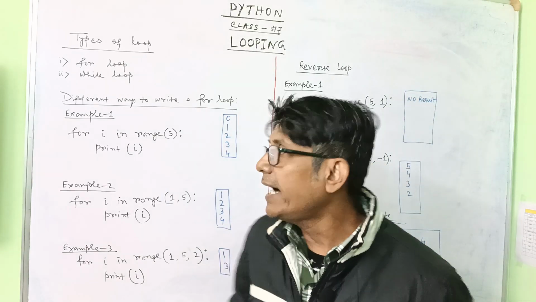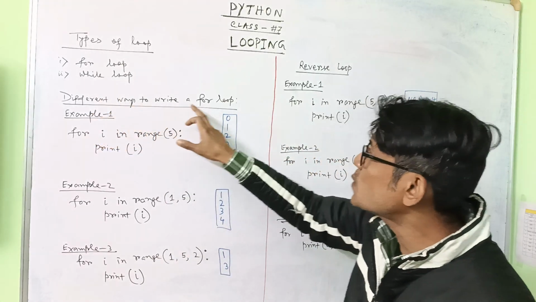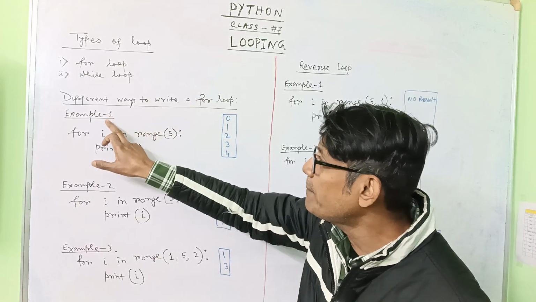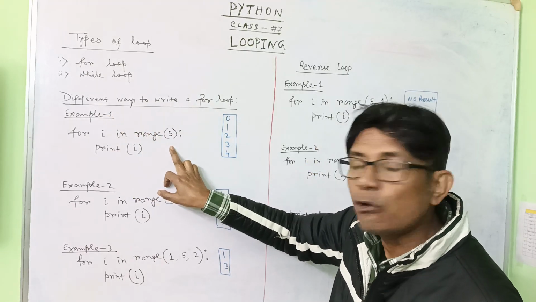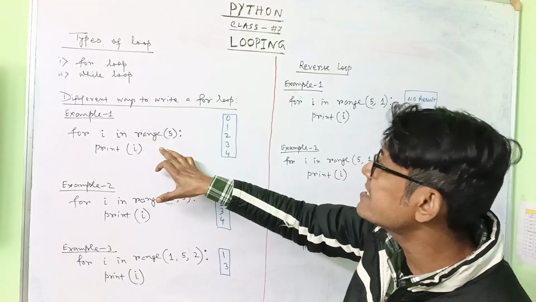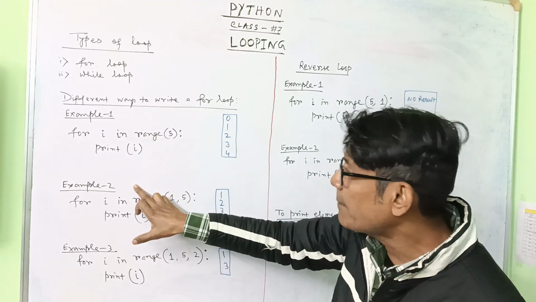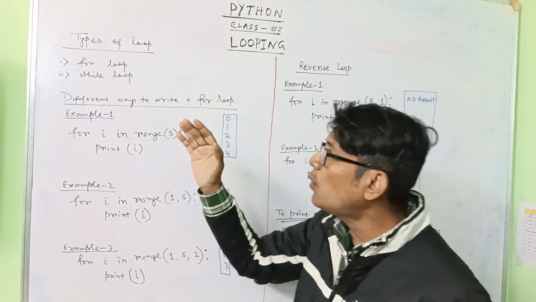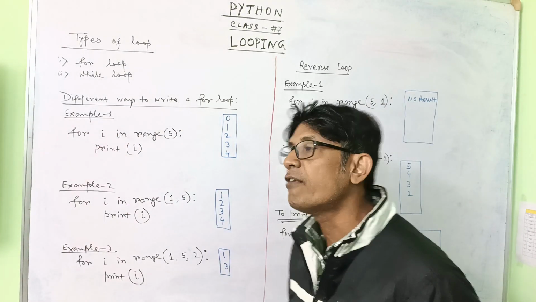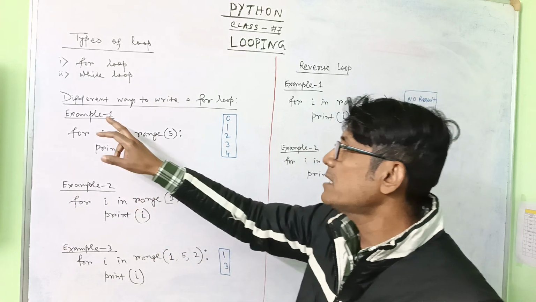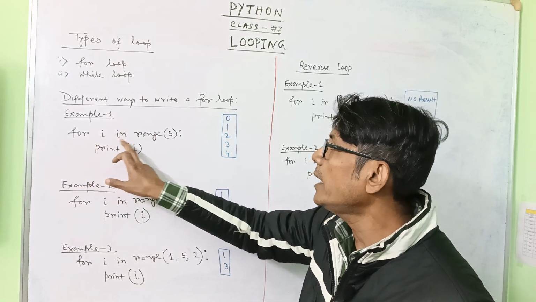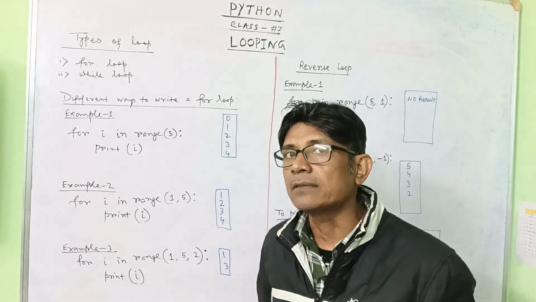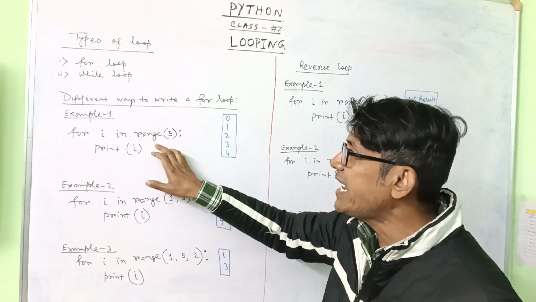Now you see I have written some different ways to write a for loop. Example 1, in this way you can write the for loop. What will happen if you write like this? What will the answer be? Example 2, example 3, and this is the reverse loop. Let us see this one first. This is example 1, for i in range. Range is a function. Whenever you apply this range, what will happen?